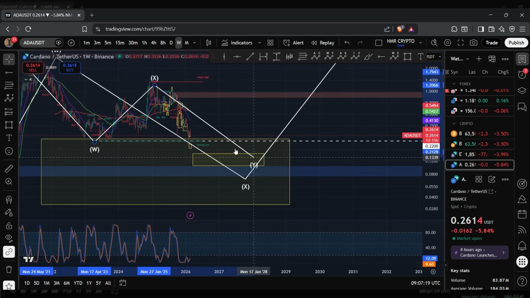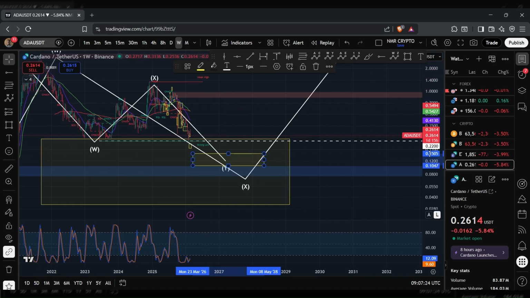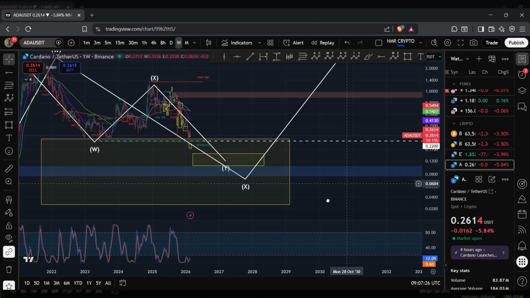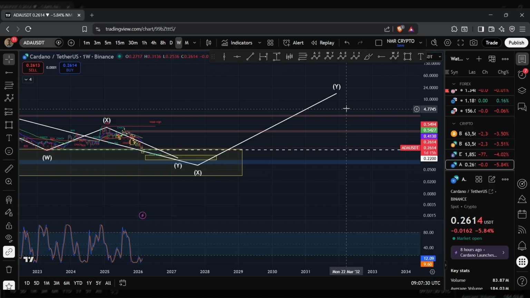And so I'm looking for the price of ADA to be within this Y wave, and this Y wave has the potential to tap into this range between 10 cents to 15 cents. And yeah, from then on out, I will be looking out for that reversal to the upside where the Y wave has the potential to reach some high targets. But of course, that's something I'm going to be looking out for in the days and weeks to come, and I will keep you guys updated.